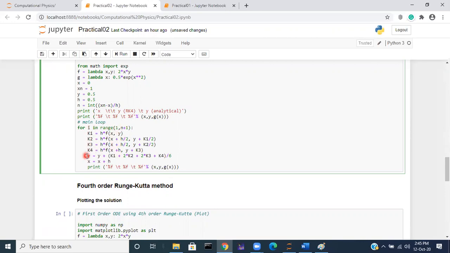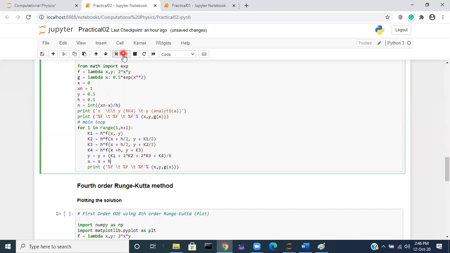The k values give y, and then x is incremented. I will take 5 values when the step size is smaller. But now I will take only 2 values. So when the step size is 0.5, if I divide the interval from 0 to 1 into intervals of step size 0.5, then there are only 2 possible intervals. So the initial value x0, y0, and the i values can become 1 and 2. So we will get the answer at 3 points.